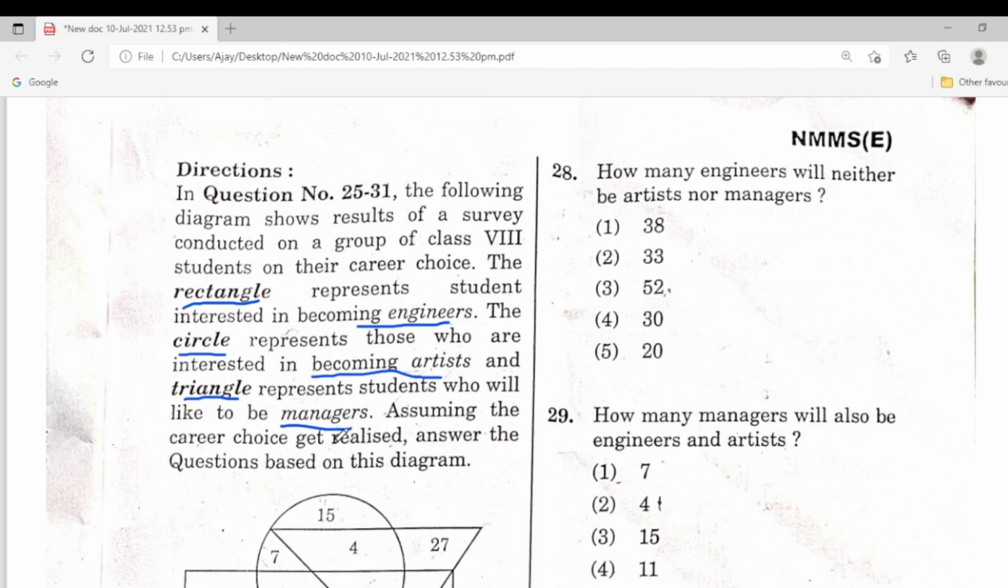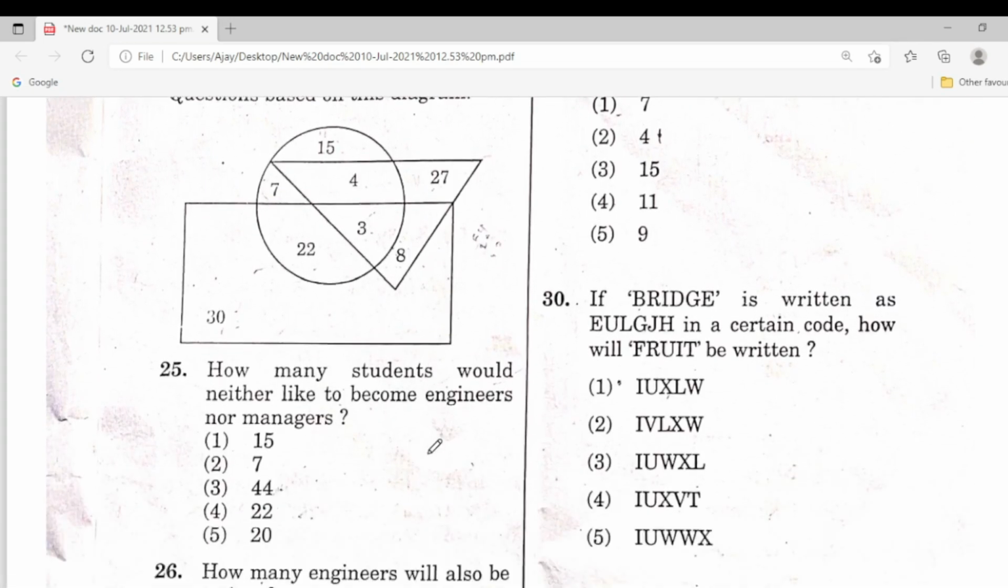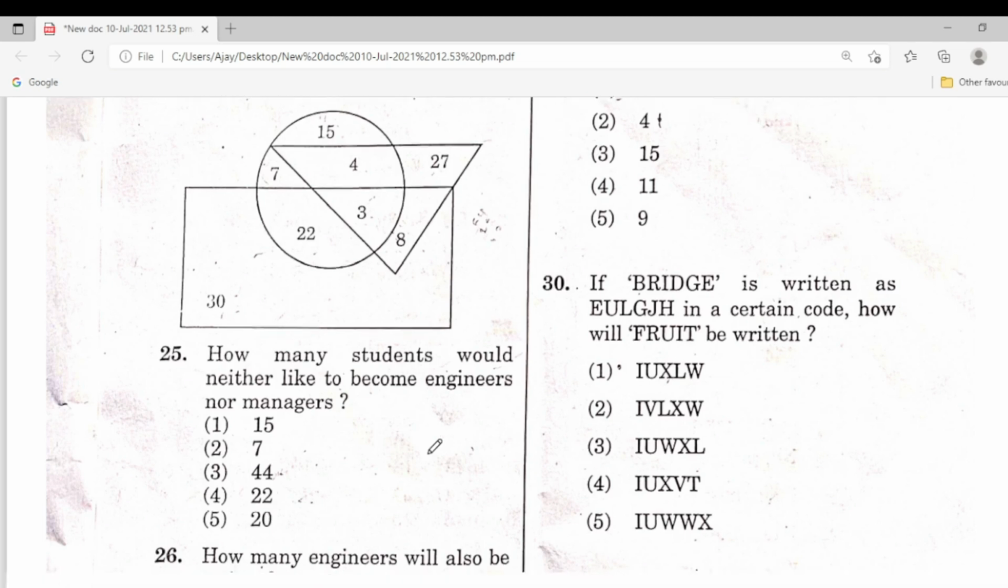Assuming the career choices get realized, answer the questions. Assume the rectangle is those interested in engineering, the circle is those interested in art, and the triangle is managers. So this is the picture which is given. Analyze the matter and choose the correct answer.